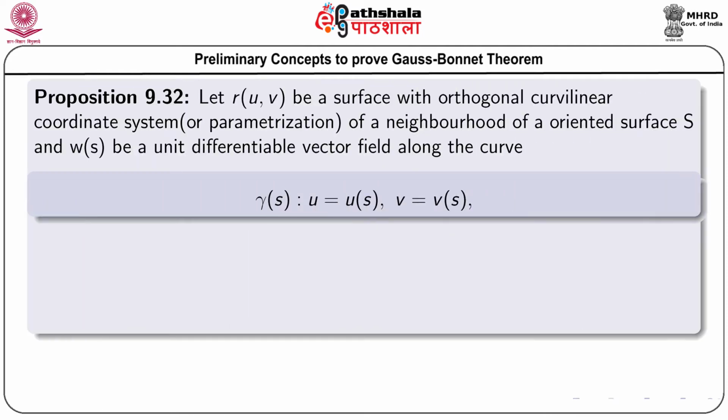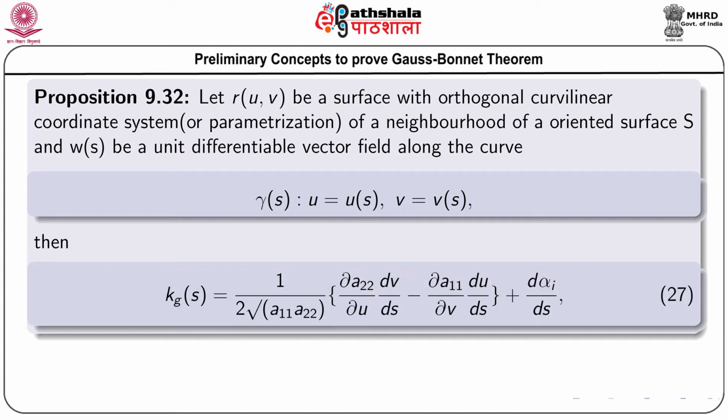The first one is that if R(u,v) is a surface with an orthogonal curvilinear coordinate system, or a parametrization of a neighborhood of an oriented surface S, and W(s), or omega(s), whatever we call it, is a unit differentiable vector field along the curve gamma(s), that is u equal to u(s) and v equal to v(s),